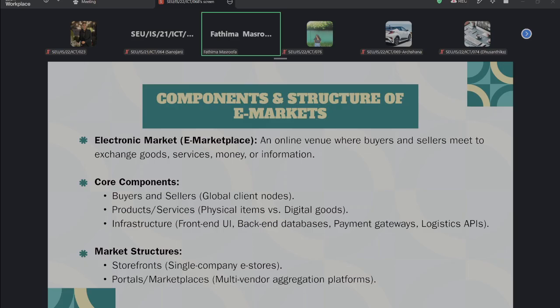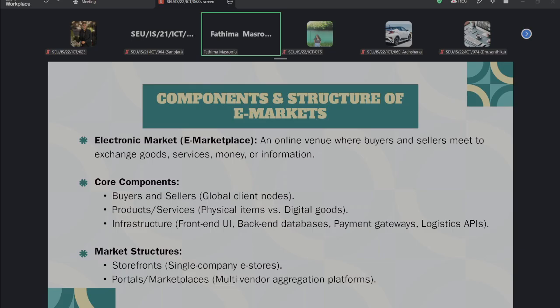For example, in a normal market in our area, all the buyers, all the sellers, all the services are together, everything communicated together. Likewise, all the buyers and sellers communicate together with some services electronically. That is what we call an e-marketplace, right?